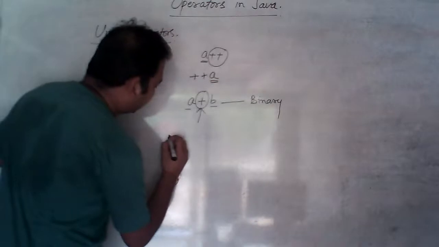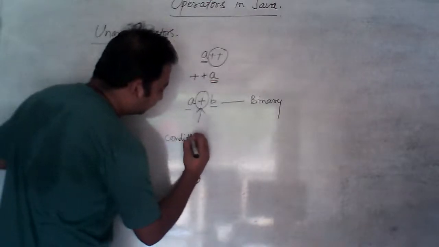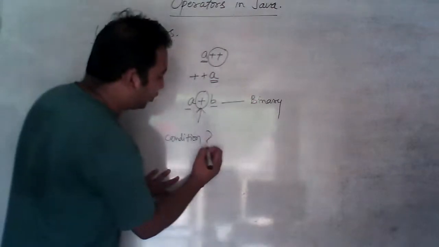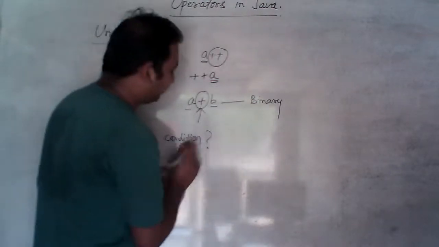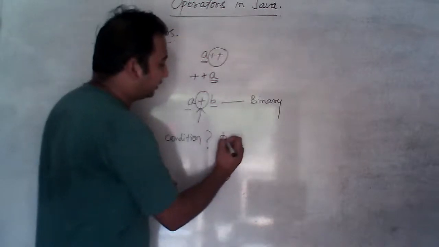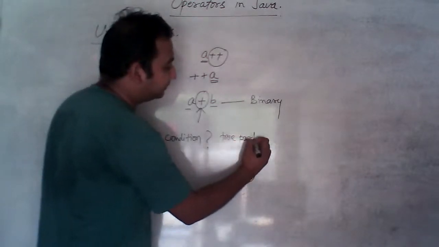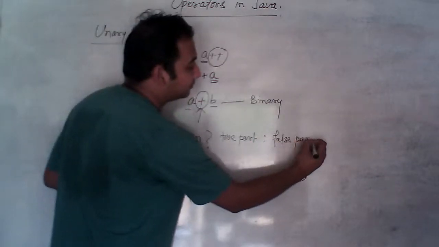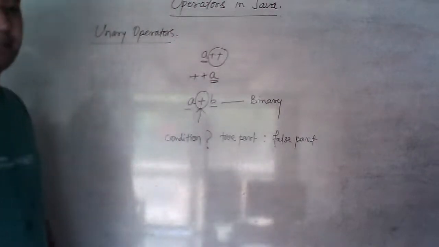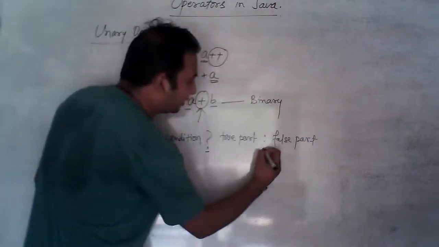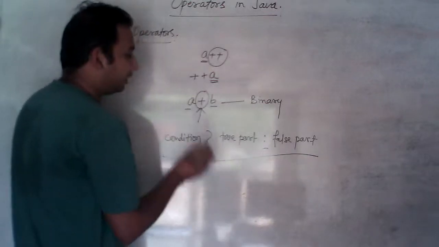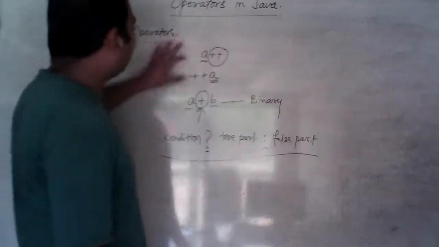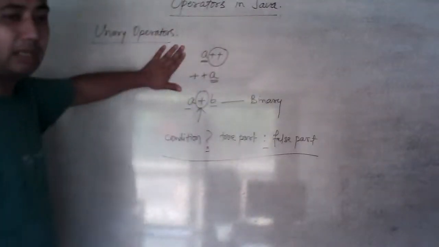Let's see. Condition. In ternary operator, first of all we write the condition. Thereafter we put the question mark. Thereafter, if the condition becomes true, then true part will return, colon, false part. False part will be returned. So this is known as ternary operator. In ternary operator, we use one question mark and one colon sign.